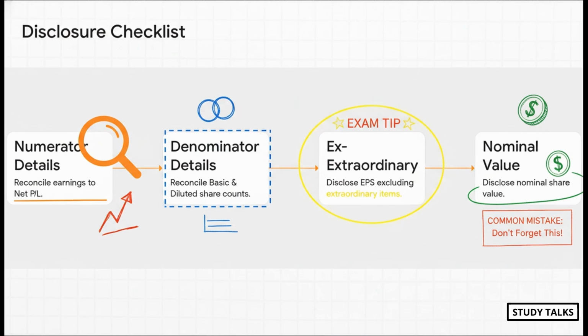Next up, the disclosures and the notes. Think of this as showing your work. You have to disclose the numerator, your earnings figure, and show how it reconciles to the net profit. You do the exact same thing for the denominator, the number of shares, and show how you got to the basic and diluted figures. You also need to show the EPS without any extraordinary items. And one last easy mark to get, just disclose the nominal value of the shares.